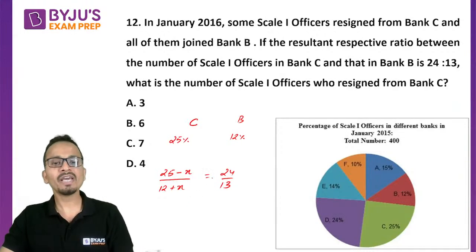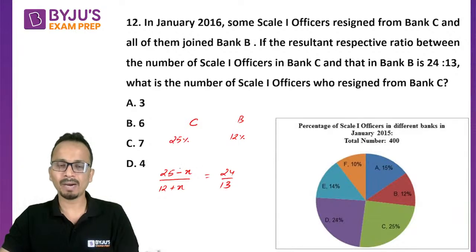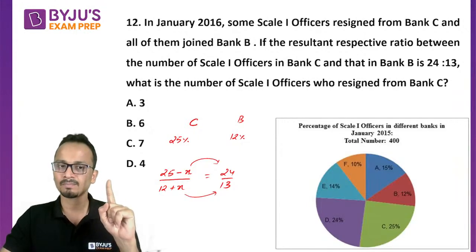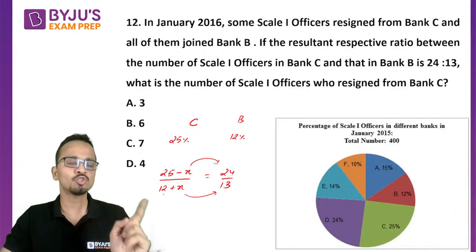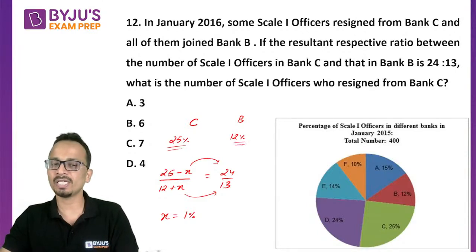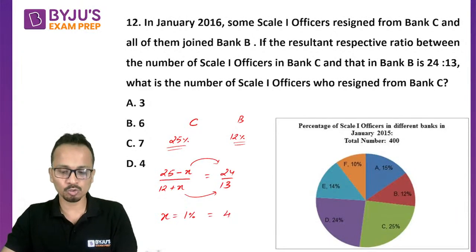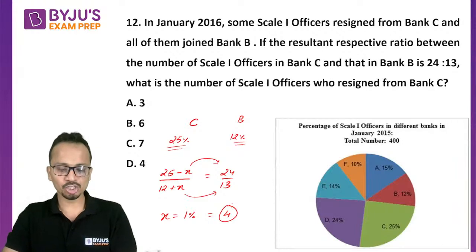Now, one way is you can do cross multiplication and get the value of X. But just look at the corresponding values. If the value of X is 1, then 25 minus 1 will be 24 and 12 plus 1 is 13. So the value of X will be 1%. X is in terms of percentage because the original values 25 and 12 were in terms of percentage. So X is 1% of the total number of candidates and that will be equal to 4. I hope, Riyanshu, now it must be clear to you.